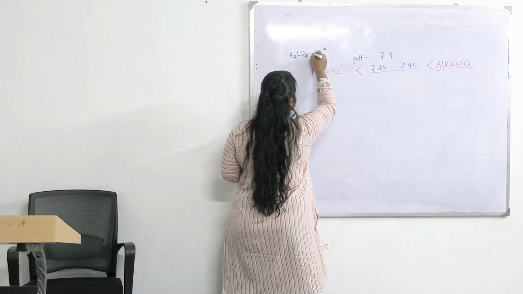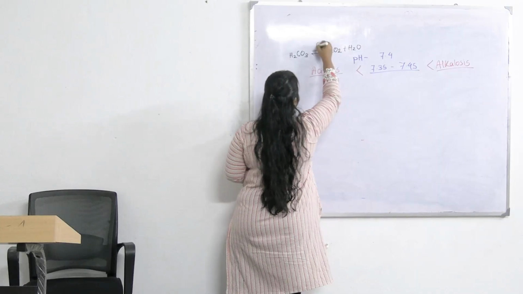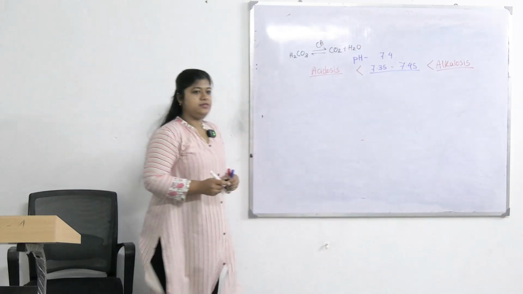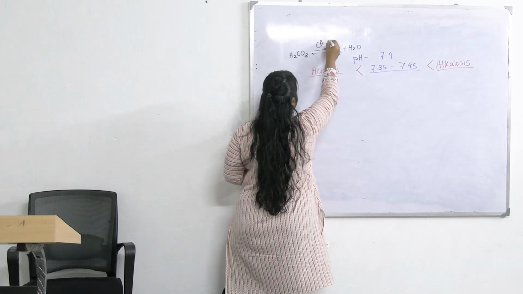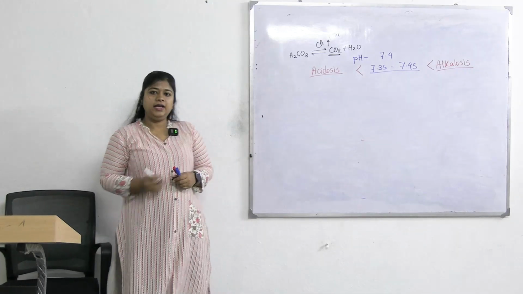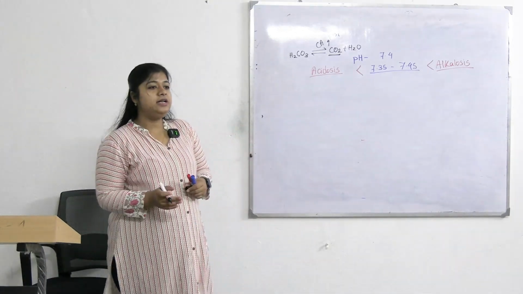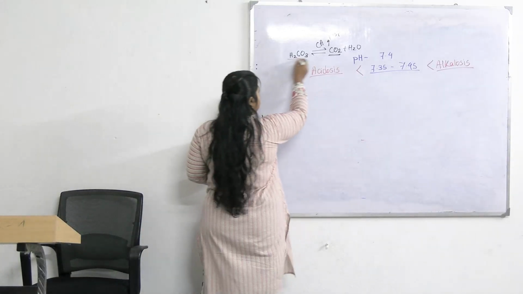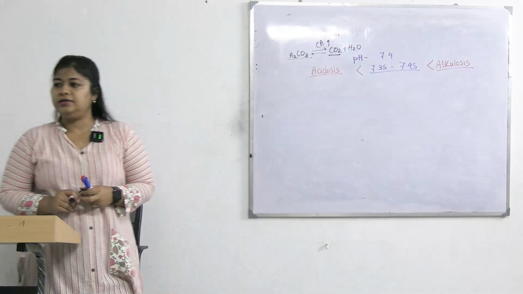This can be divided by carbonic anhydrase enzyme, and this CO2 can be released in respiration. Okay, that's why by respiratory regulation, the concentration of acid can be regulated.